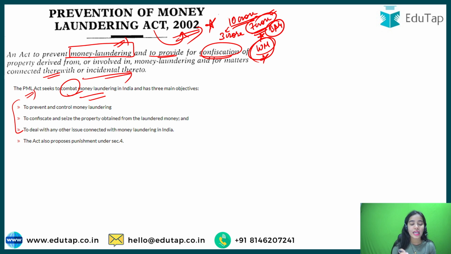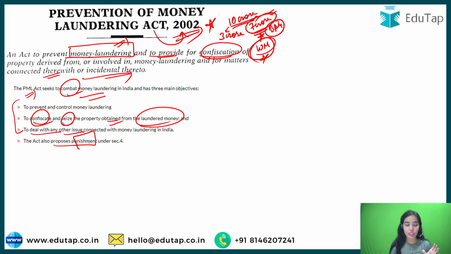So, to prevent and control the money laundering so that black money is not created much, and the illegal or underground economy does not work much, because that is harmful for the country. The taxes are not being generated through the economic activity that is actually happening. To confiscate and seize the property that is obtained from the laundered money, from the cheated money, from the black money. To deal with any other issue that is connected with money laundering in India, this act has been created. The act also proposes punishment under section 4.